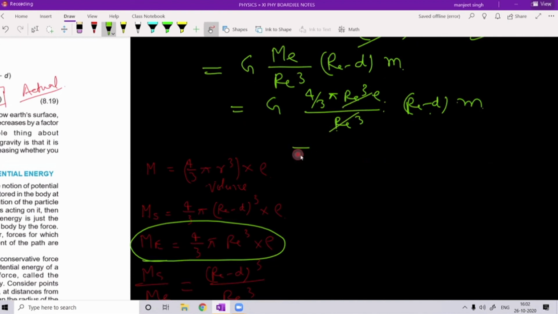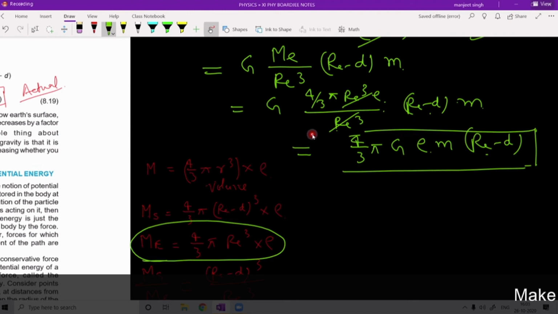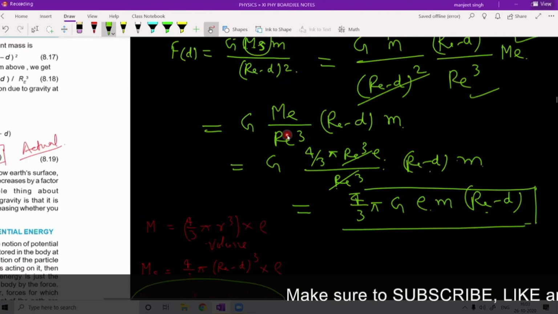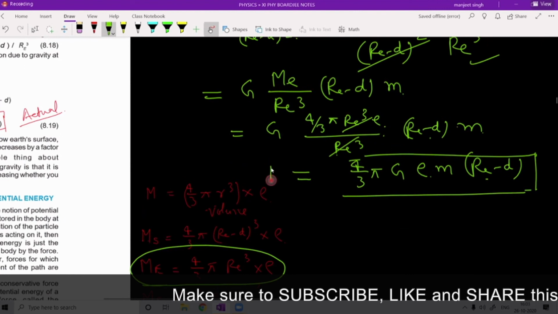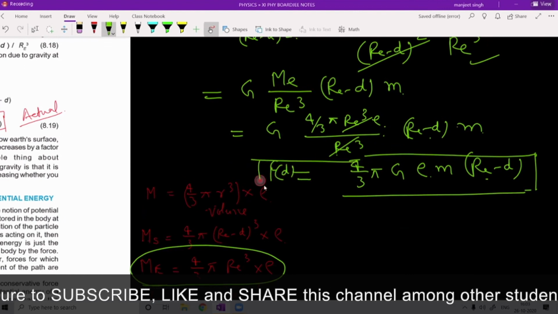So you see an expression 4 by 3 pi G rho m into Re minus d comes. This is the force at depth d, right?